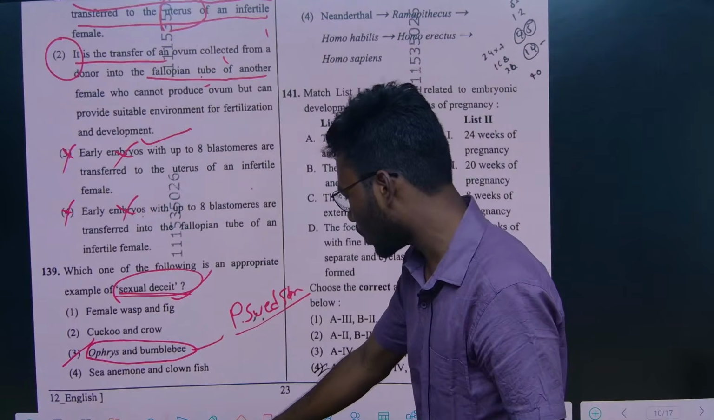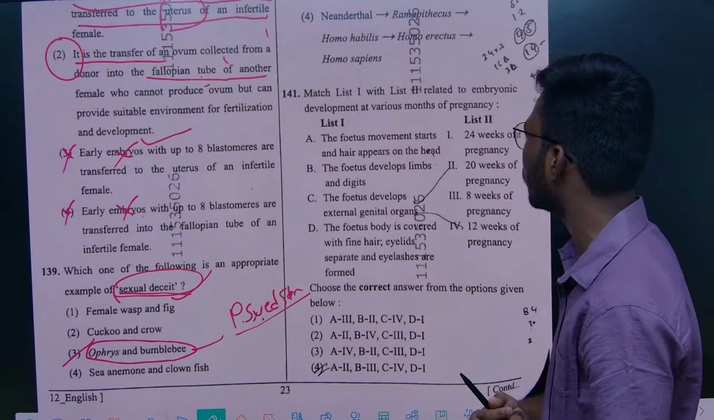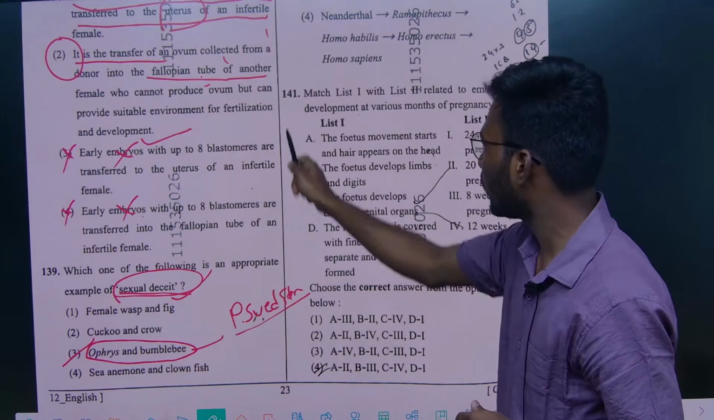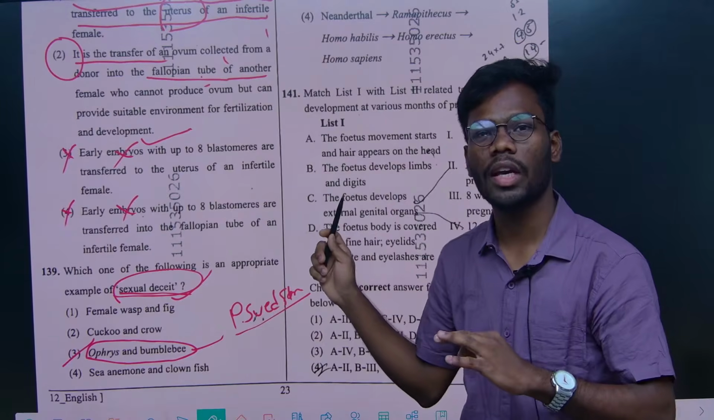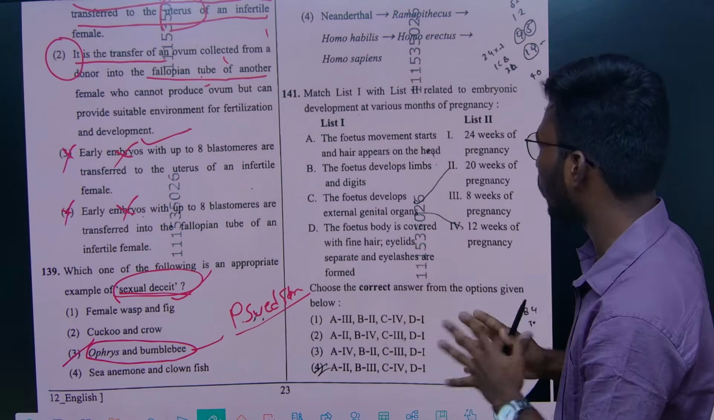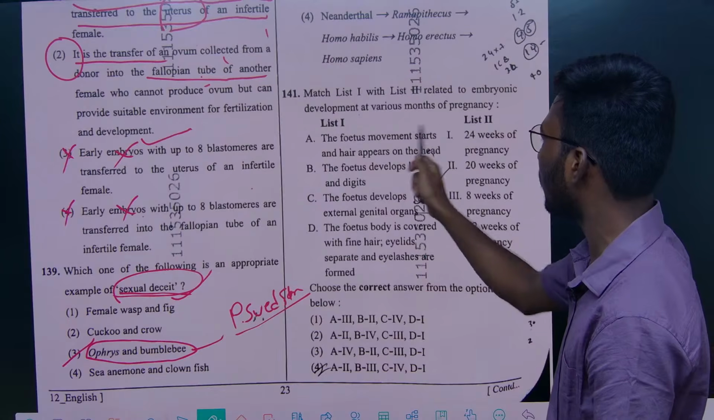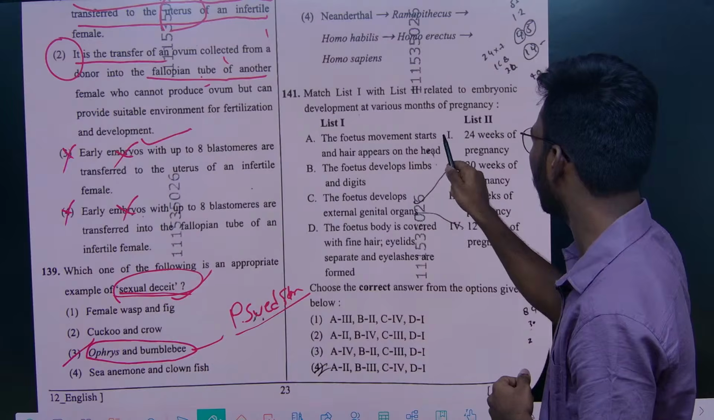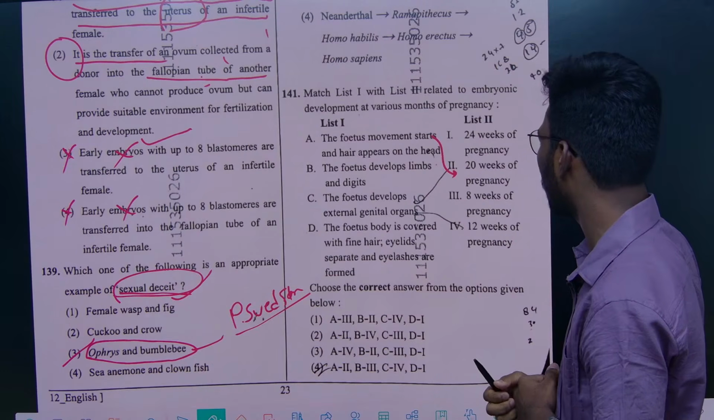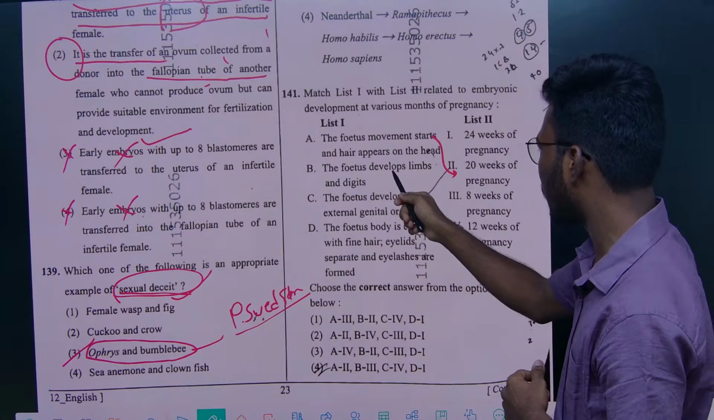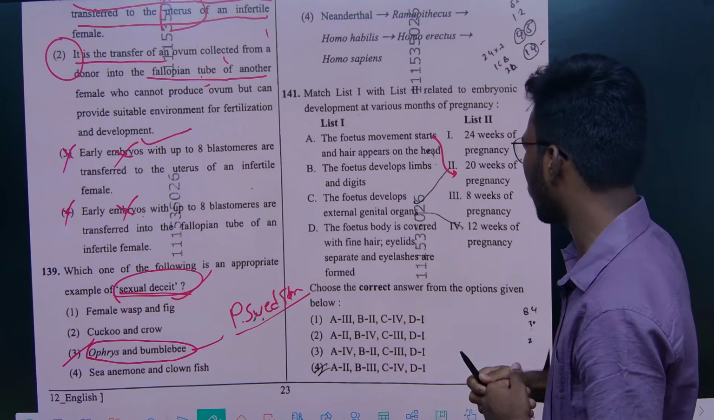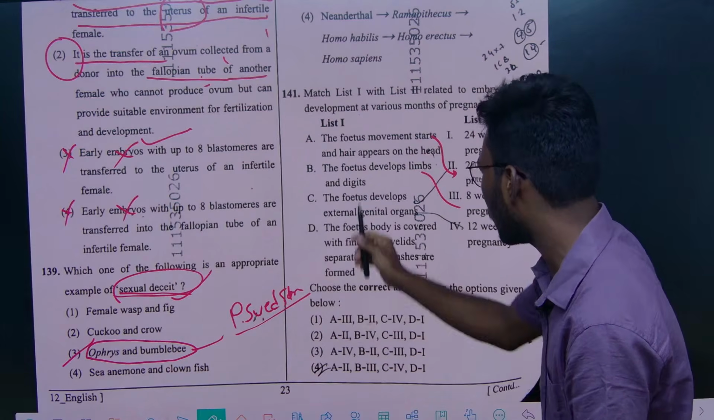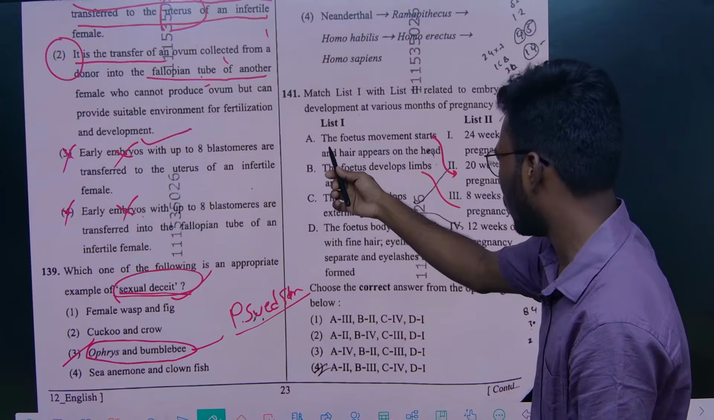Again from human reproduction, they gave another question which is very simple, direct from the last paragraph in our module. This question gave one table, a direct table we gave in our module. Right. So let's see what happens. The fetus movement starts and hair appears on the head, which is generally the 5th month, right? That is about 12 weeks of pregnancy, and the fetus develops limbs and digits. So this is generally about the 8th week of pregnancy, right? According to these two only we can easily eliminate and answer the question.